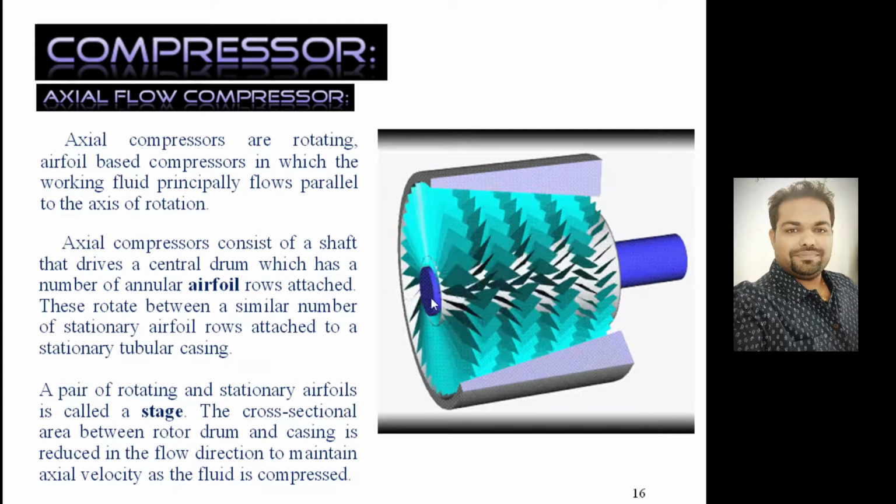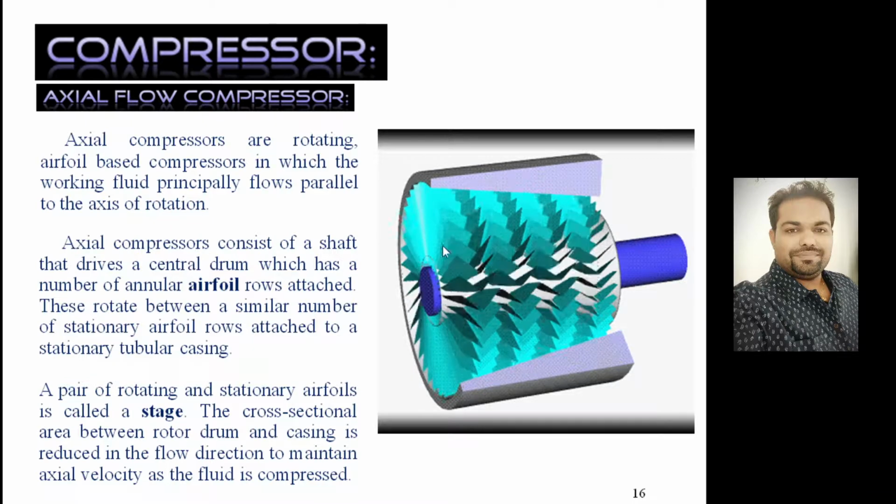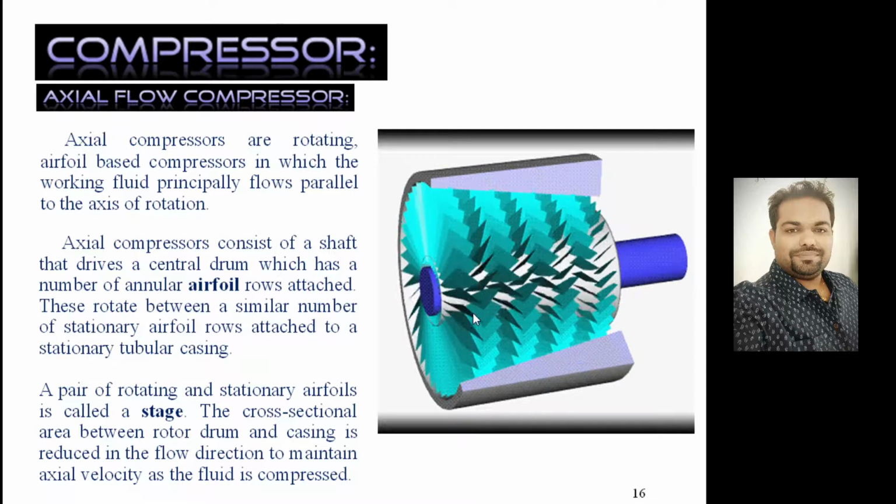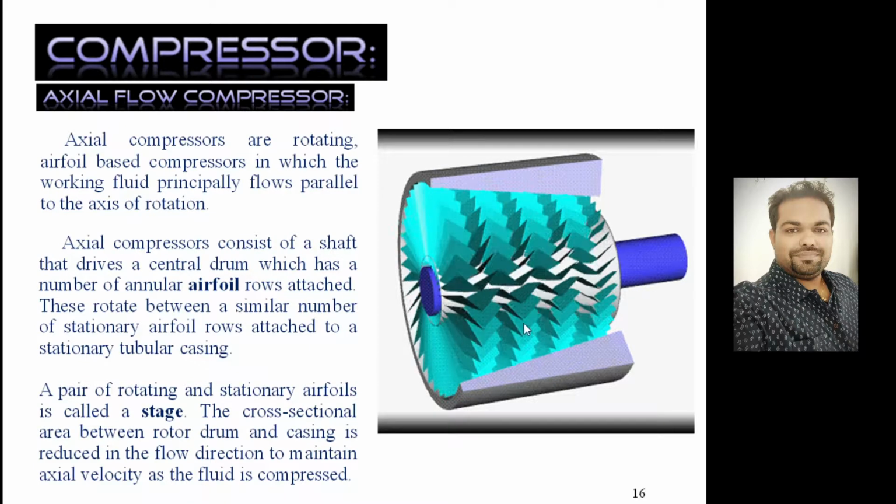So a rotary compressor will have a common shaft over which blades will be attached. There are two kinds of blades, profile blades and airfoil blades. And we require airfoil blades particularly in the case of axial flow compressors. So in axial flow compressors, airfoil blades will be attached over this shaft, or you can say the hub. This is the complete hub portion over which blades are attached. These are known as rotary blades.